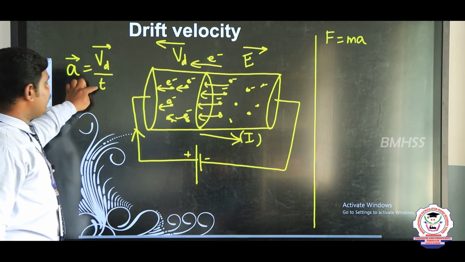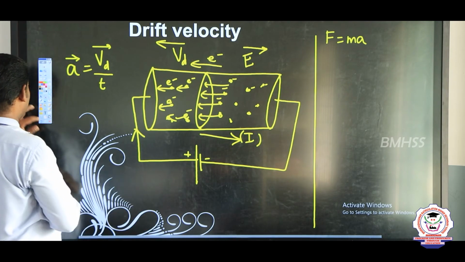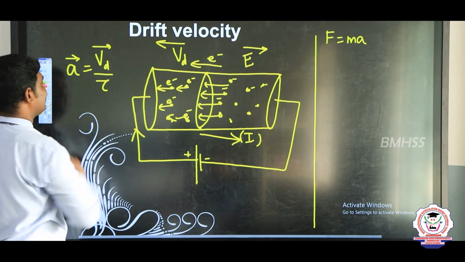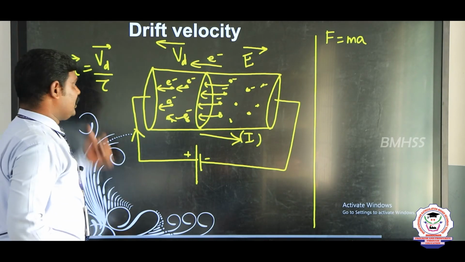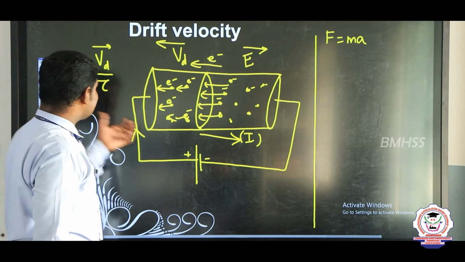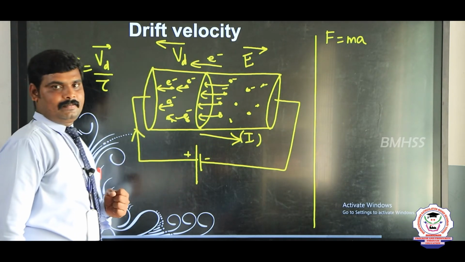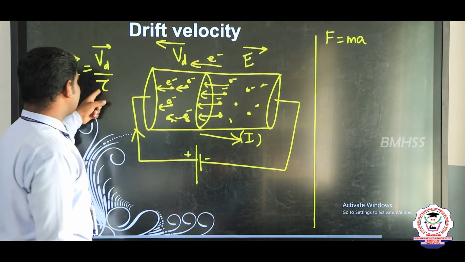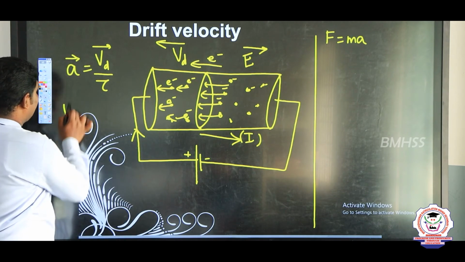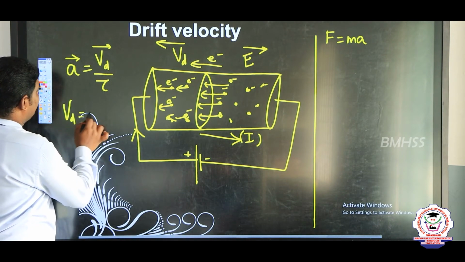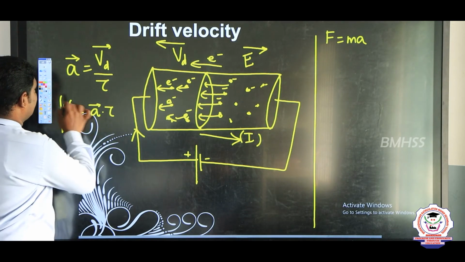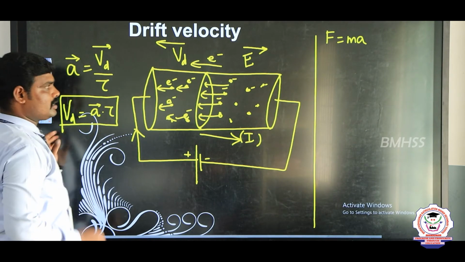Here I take the time taken as tau. Tau is nothing but the relaxation time, or the collision time period, that is tau. So Vd vector is equal to a vector into tau also, right? This is the one equation.